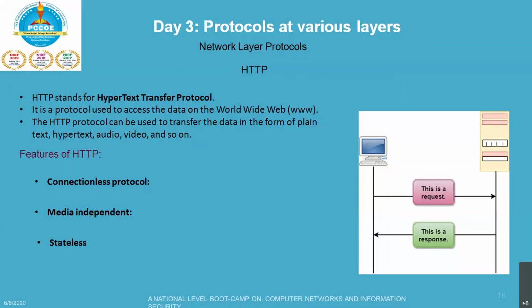SMTP messages are stored and forwarded, while HTTP messages are delivered immediately. That is the reason it comes with three features: it is a connectionless protocol, media independent, and stateless.